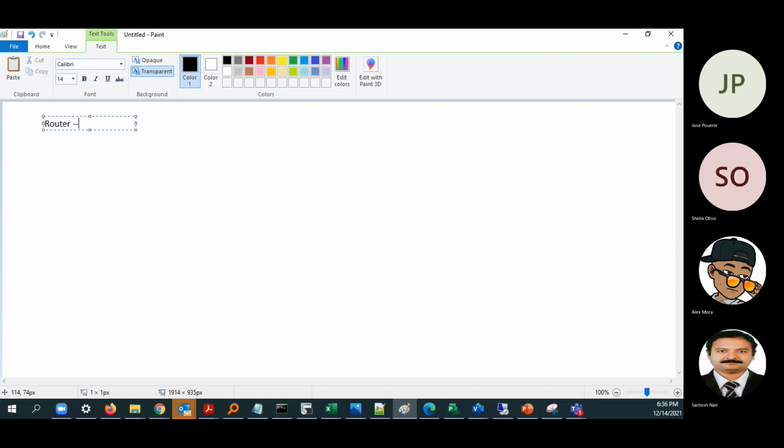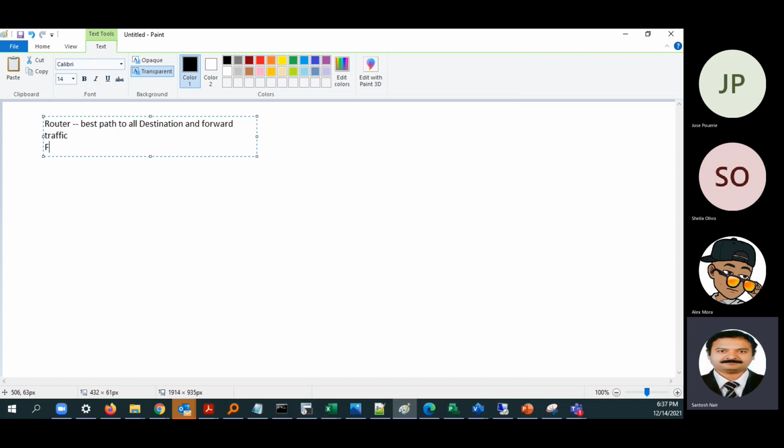As Alex mentioned, a router will have an image of the network, and it will have the best path to all the destinations. You can say that it will have the same image of the entire network topology, and it will forward the traffic. Whereas a firewall does exactly the opposite. It blocks the traffic. It is mainly used to block the traffic.